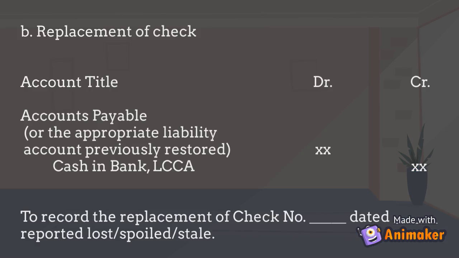Next is for the transactions wherein we replace the lost or the spoiled or the stale check. In this kind of transaction, we have to debit the accounts payable or the appropriate liability account previously restored. Then we must credit cash in bank LCCA.